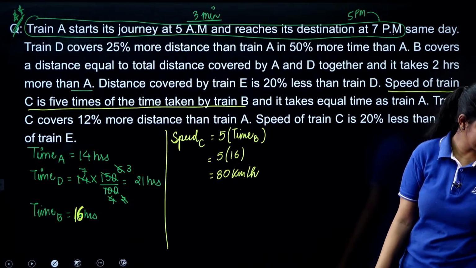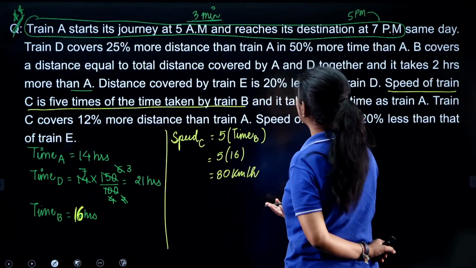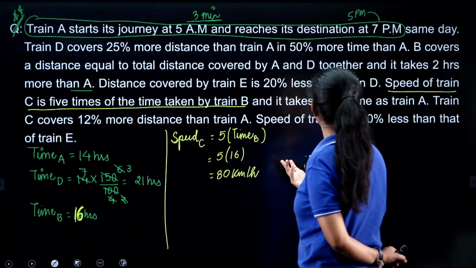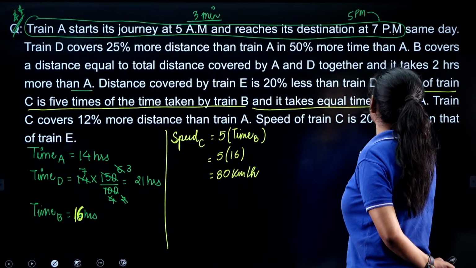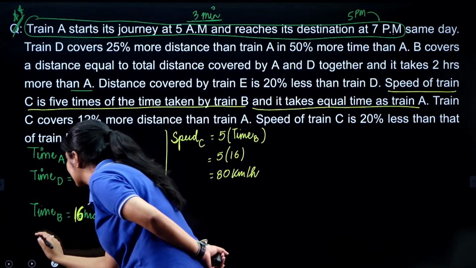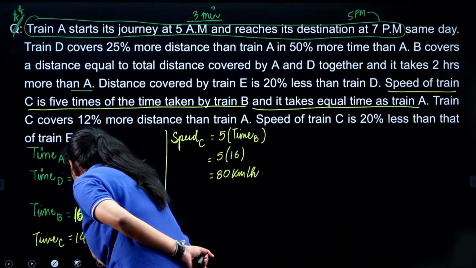Right? Now, the next one. In the next line, do we have anything related to C? And it takes equal time as train C, that means the time taken by C is also equal to 14 hours.